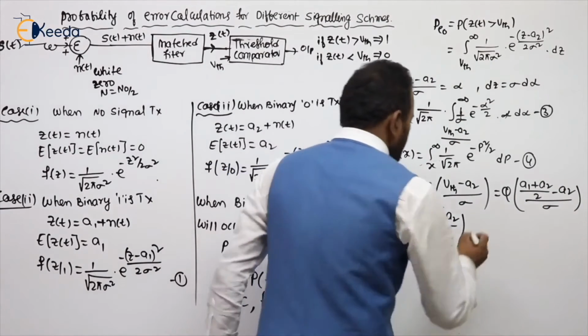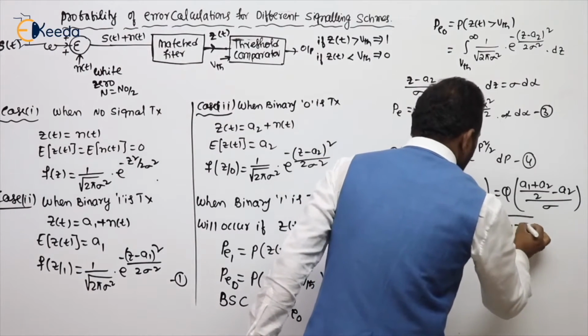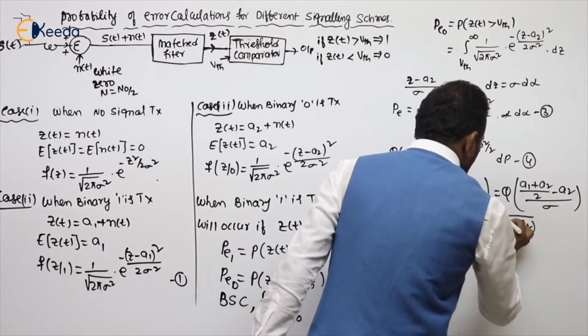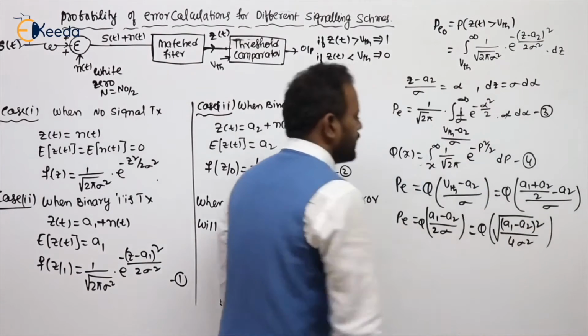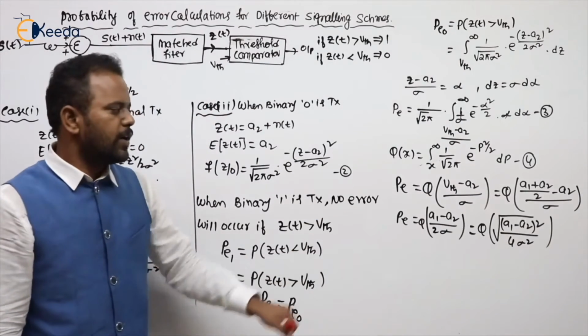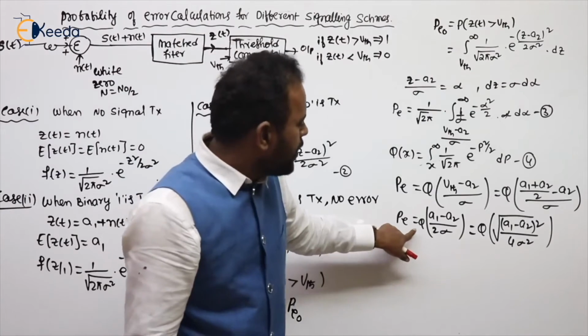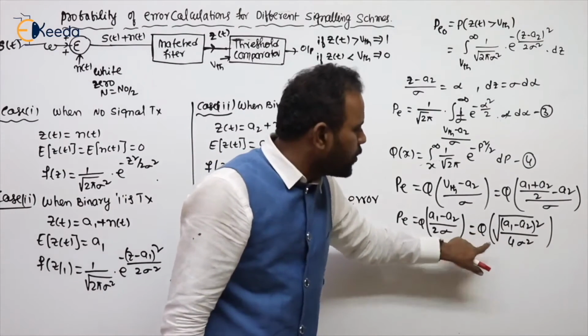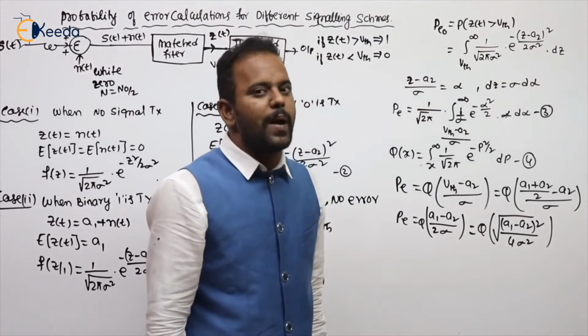That is nothing but the Q function of root of (A1 minus A2) whole square by 4 sigma square. The root and square cancel anyhow. When will the probability of error be minimum? Whenever the argument of the Q function is maximum.